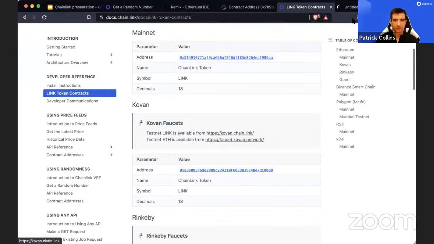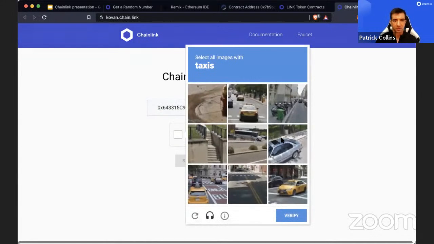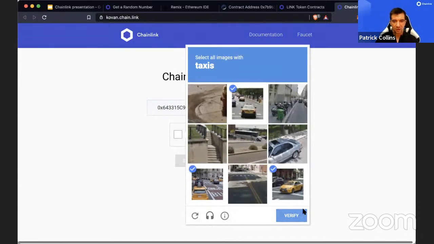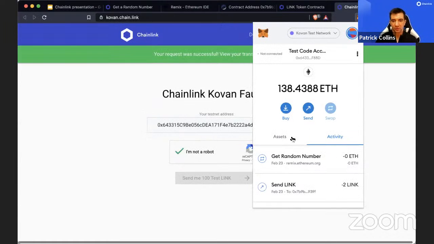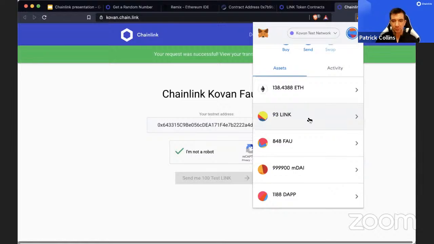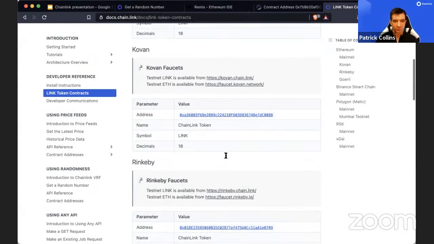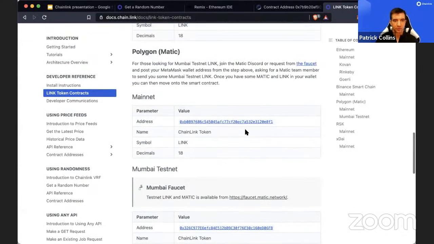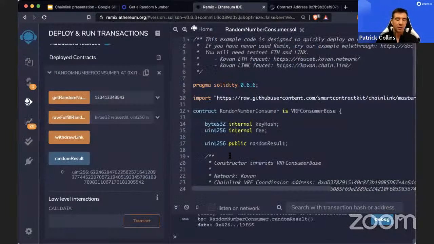So for the Kovan faucet, we just go here, we copy our address, paste it in, do the captcha, send me 100 link, and now we'll have 100 more testnet link. Whenever the transaction goes through, we'll have 100 testnet for the Kovan. So all these different faucets are available here. Working on faucets for some of these other ones. Good question. Any other questions?